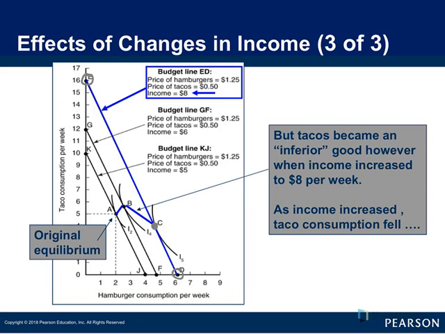At point C, we can tell we have a lot more money, and our number of hamburgers, our consumption goes up. And when we look at the number of tacos, it goes down. So we have more money in our pocket, and we purchased more hamburgers and fewer tacos.